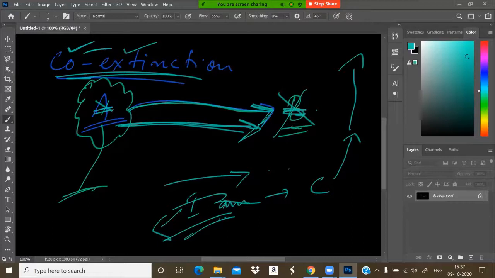That is the causes of biodiversity loss. And there are some methods to conserve biodiversity. What are the two methods? Methods of conservation of biodiversity. There are some methods of conservation of biodiversity.